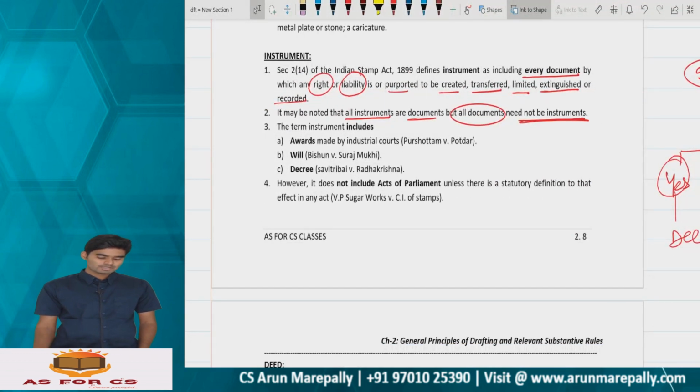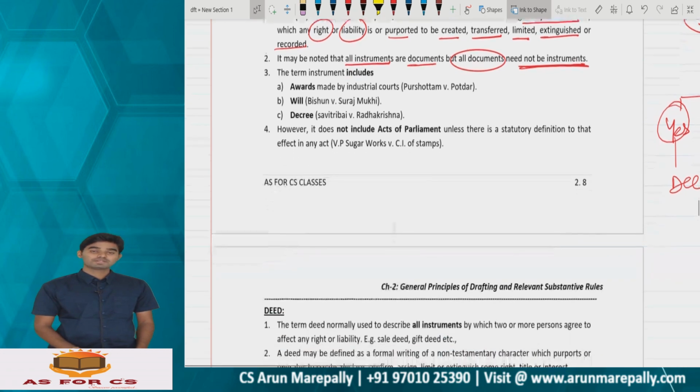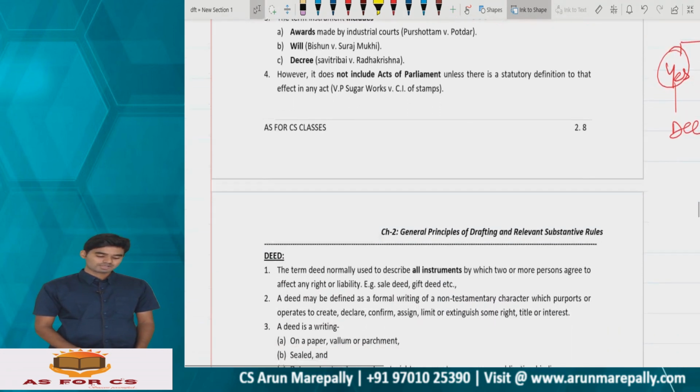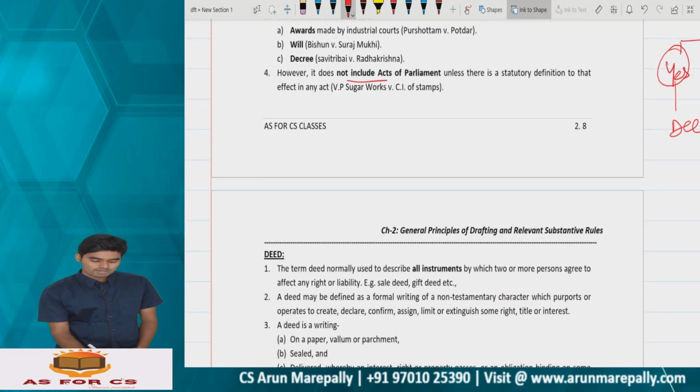The term instrument includes awards made by industrial courts, the will, and decrees from different authorities. However, it does not include Acts of Parliament unless there is a statutory definition to that effect in any Act. So unless you come under the purview of that particular Act, it is not going to govern you.